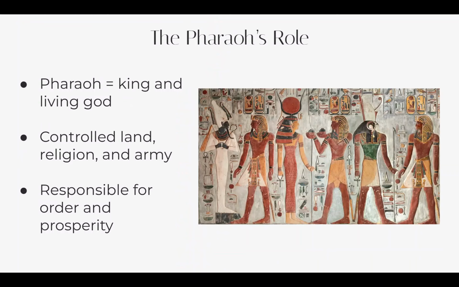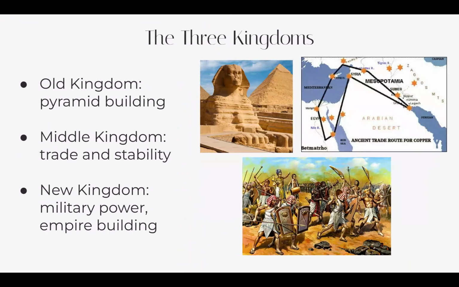The pharaoh was a very important person in these Egyptian civilizations. They were not only considered kings, but they were also considered living gods. They controlled the land, they controlled religion, and they even controlled the military. They were responsible for law and order as well as prosperity. They controlled pretty much everything within the civilizations.